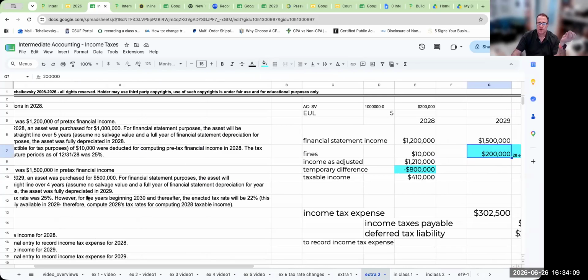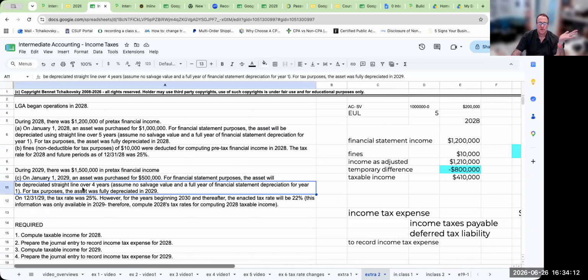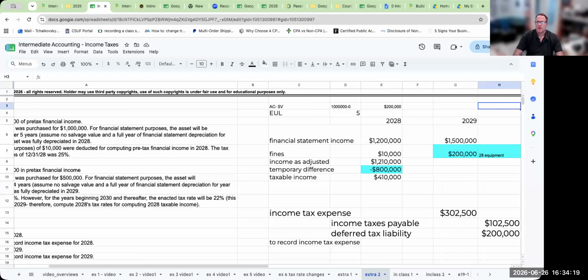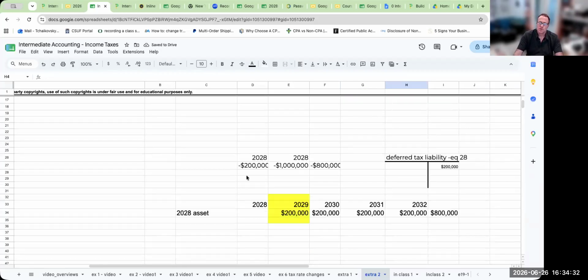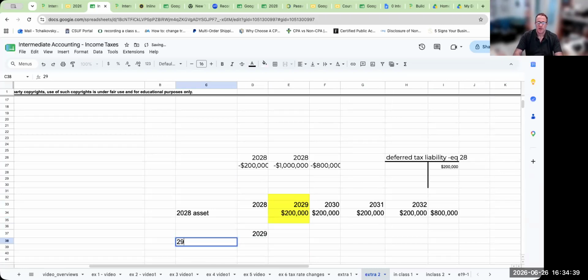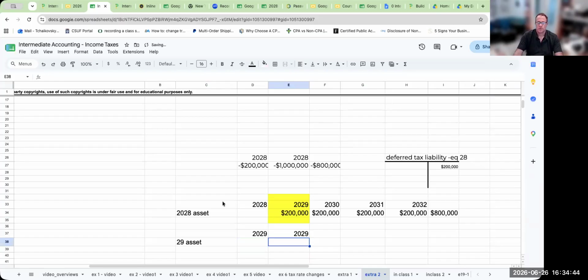So for the equipment for this year, for 2029, this is 500,000 and it's being purchased for 500, depreciated straight line over 4 years. So again, this is going to be 500,000 divided by 4, no salvage value. So this is going to be 125,000 per year. So here in 2029, and we'll call this a 29 asset, right, for 2029. And this was book versus tax.